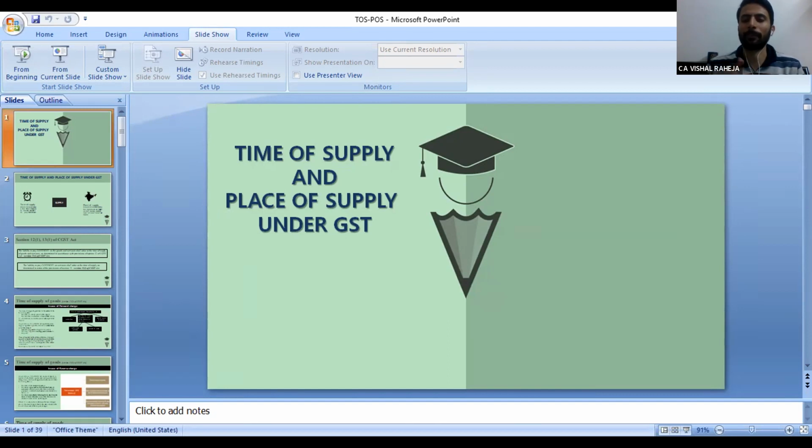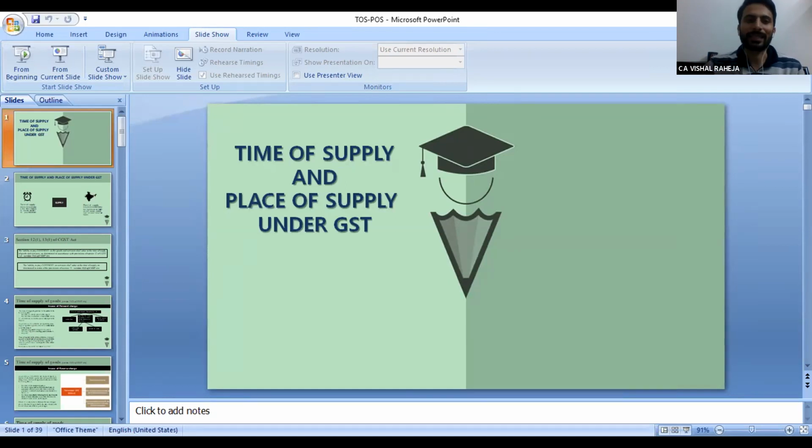However, there are certain methods which have been provided by the government that you have to file the return. In that return, you will pay taxes. Generally, what people understood is if a supply is made in a month, then in next month, he has to pay the taxes by filing GSTR 3B, and the date of filing of 3B shall be the date of payment of tax.